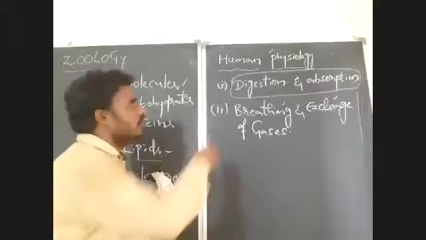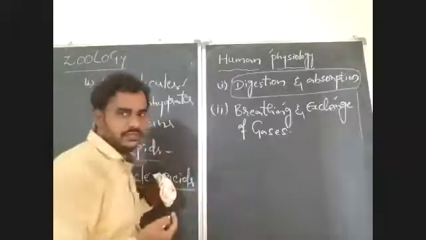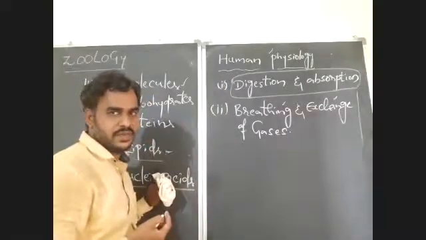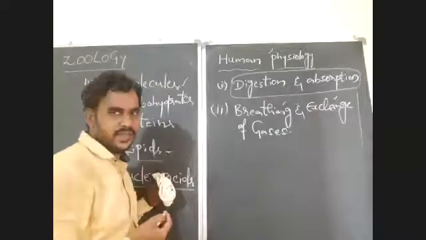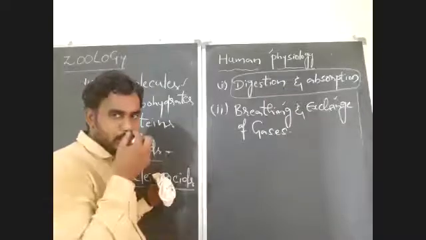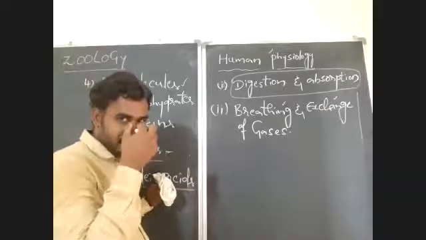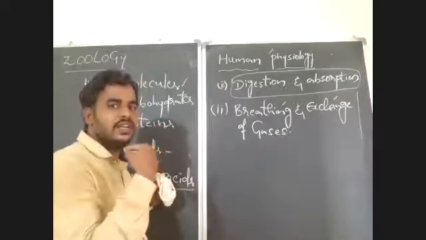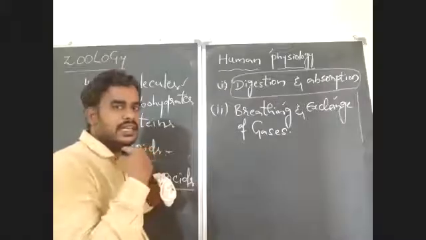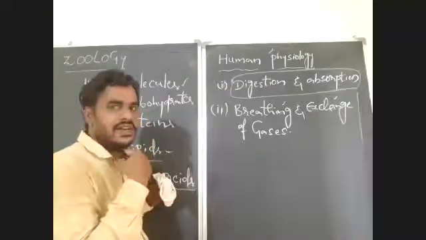But we have to focus more on the human respiratory system. Maybe you all know that the human respiratory system has two external openings. That is the external nostrils. They lead to a nasal chamber. Inside the nasal chamber, there are two internal openings, that is the internal nostrils or internal nares.